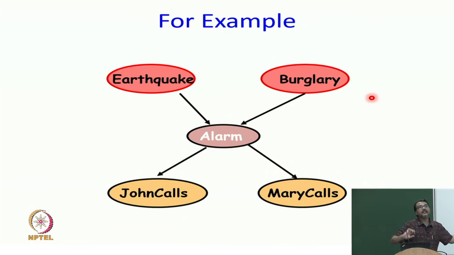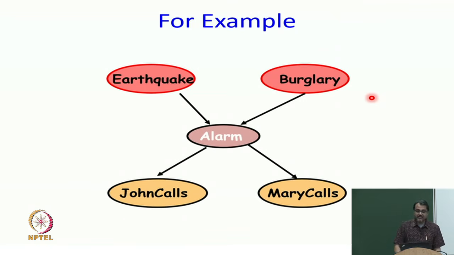Earthquake was living in its own life, looking at the earth's rock movement and causing tremors. Burglars were living in their own life, just looking at which doors are locked and who has elderly in there, and happily making their burglaries. And suddenly, by knowing alarm, they have become dependent on each other. Because they are two independent causes of the same effect, by knowing that such an effect may have occurred, they have now become dependent on each other.